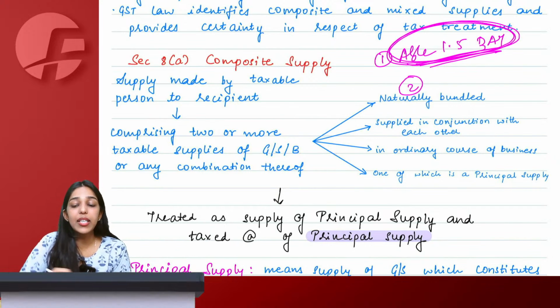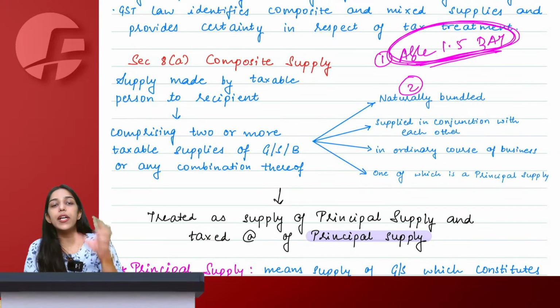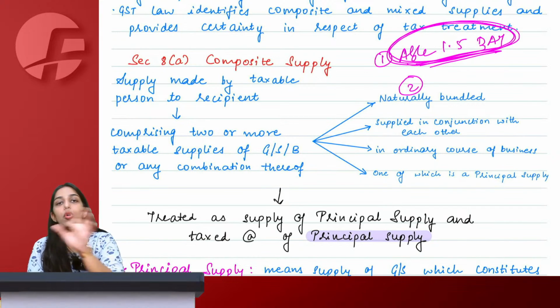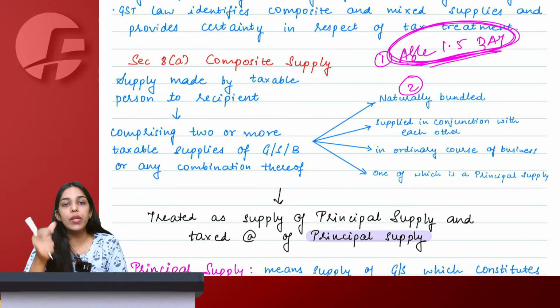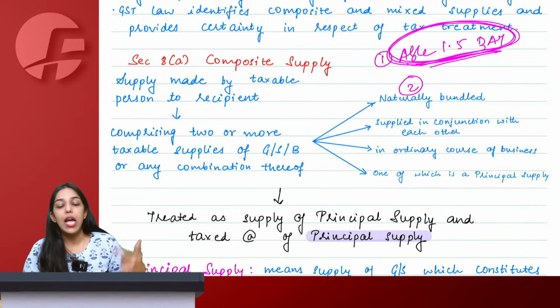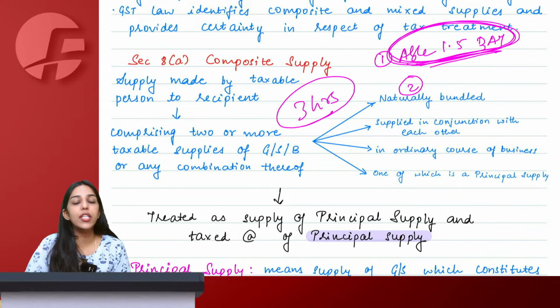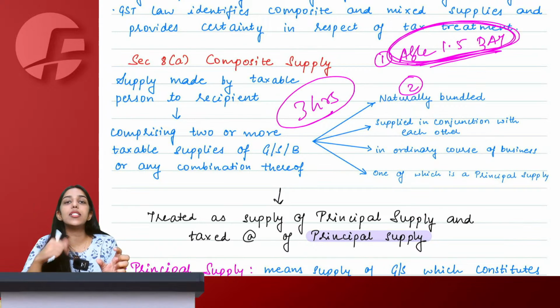But second thing, the book should not be very short also, because if there are only keywords in the book, no sentences, no language, you will be able to crack the answer. You will be able to solve MCQs, but ultimately you will not be able to write the sentences because you have not read the sentences. And during those 3 hours of examination, you do not have that much time to just recall the key points, to make sentences and then write.